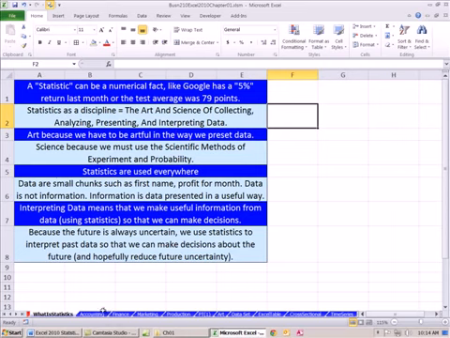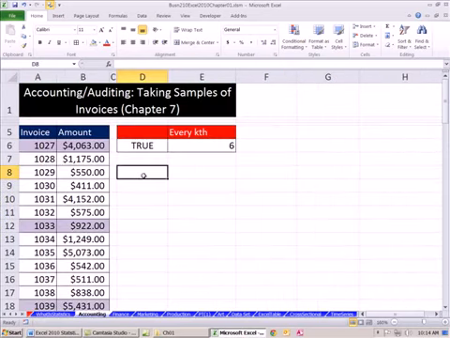Now, just to end this video, I want to show you a couple other examples. I'm going to go over to the sheet called accounting. And again, I'm going to do this in high-speed mode. But in chapter 7, we'll talk about sampling.